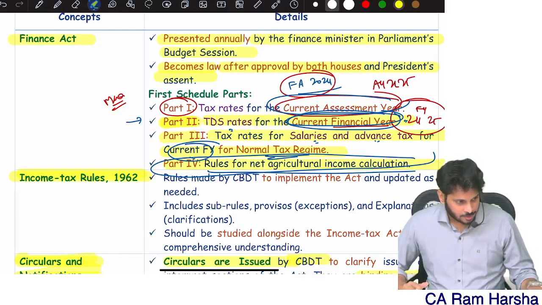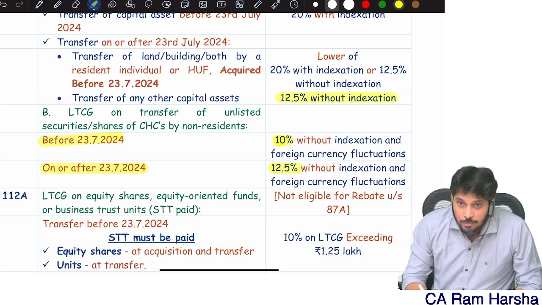So what are the tax rates? There is a section called 112, which talks about long-term capital gains. What is the tax rate straight away? This alone you remember for the time being: 12.5% without indexation. Before 23rd July 2024, the tax rate is 10%. On or after 23rd July 2024, the tax rate is 12.5%.